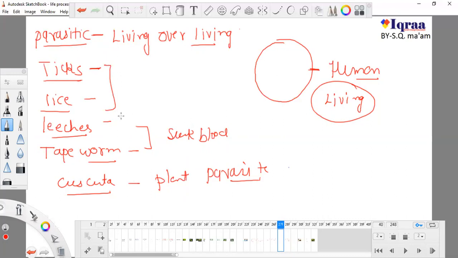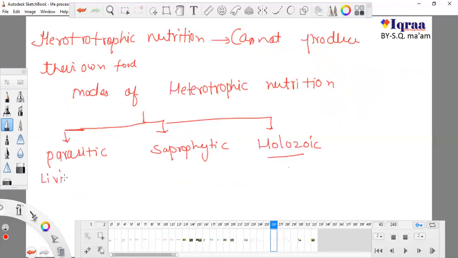So we are their food, directly or indirectly, because they suck our blood. We are living and they are also living. So in the parasitic mode of nutrition, the food is also living, and the one who is eating food should definitely be living. So it is the concept of living over living.